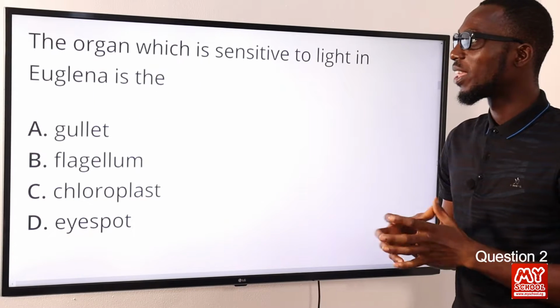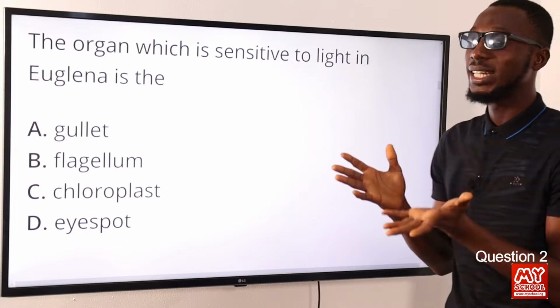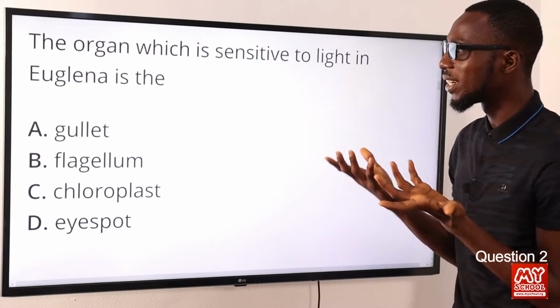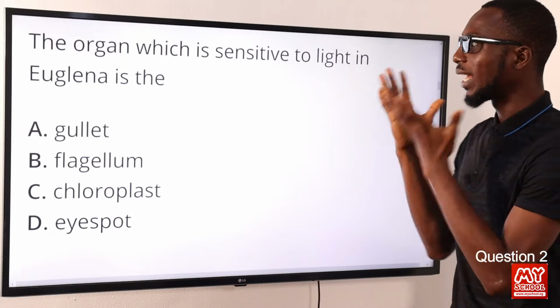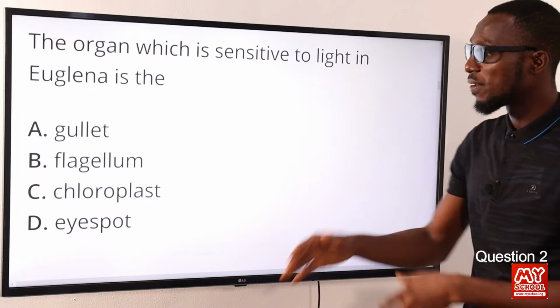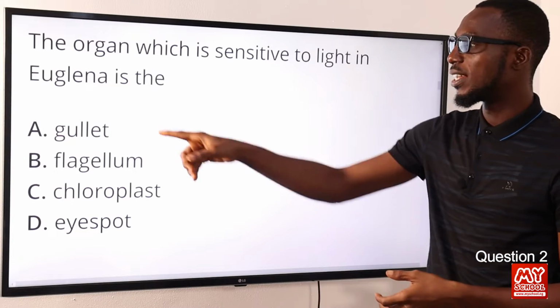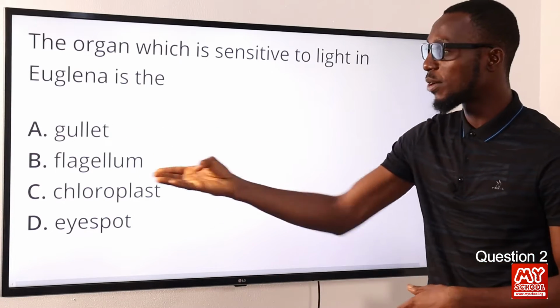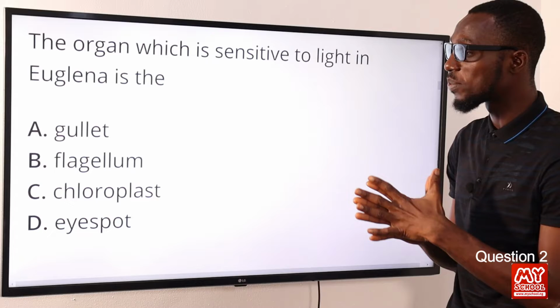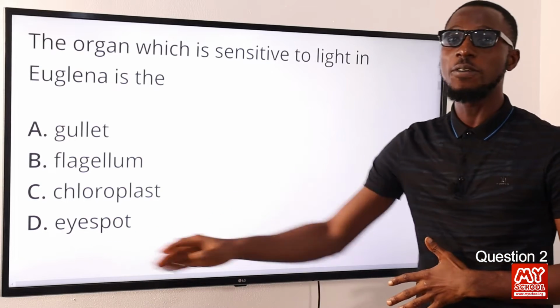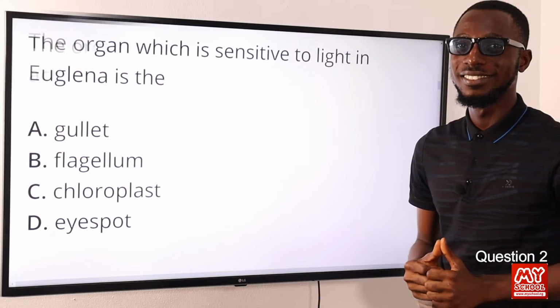Question 2. The organ which is sensitive to light in Euglena is the what? So we are talking about Euglena viridis. The option we are looking for is the eye spot. The chloroplast is for making food, the gullet for taking in food, and the flagellum is for movement. So the correct option once again is option D for the eye spot.